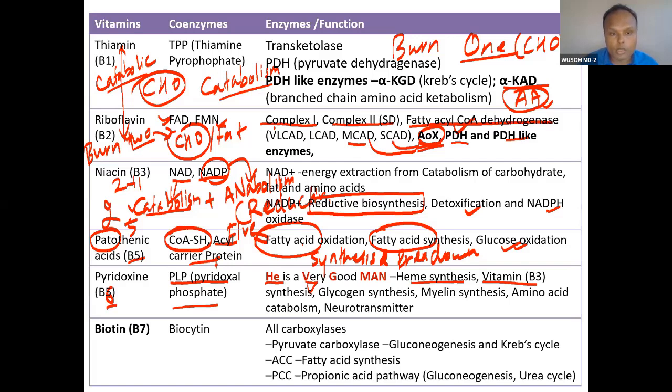And here is the place where the relation between vitamin B6 and vitamin B3 is established. Vitamin B6 is required for synthesis of vitamin B3. That is why the relation between B6 and B3 is important here. Then G for glycogen synthesis, good. And then MAN: M for myelin synthesis, A for amino acid catabolism, N for neurotransmitter.